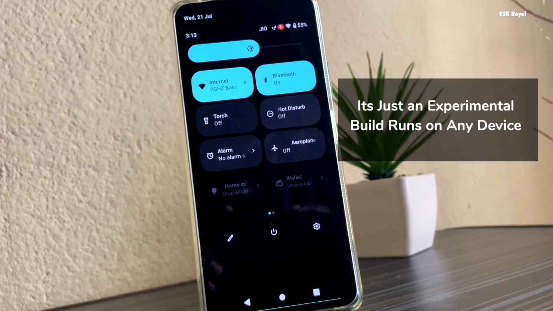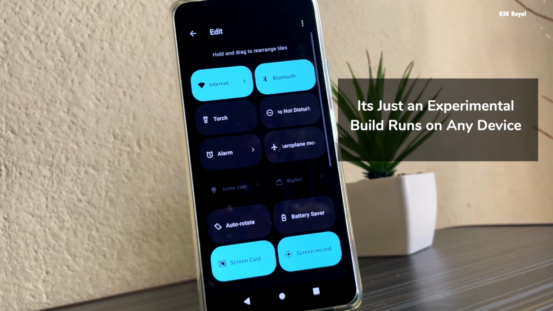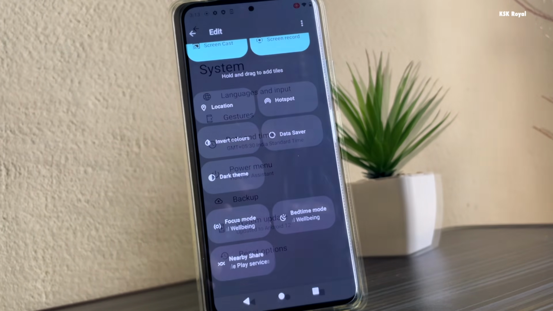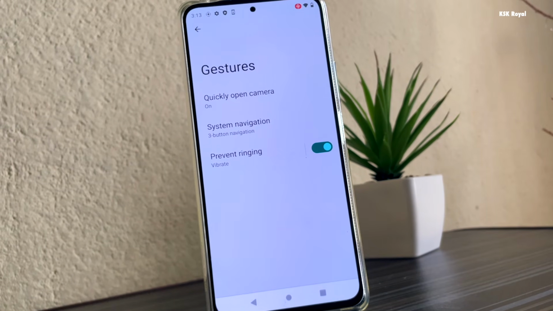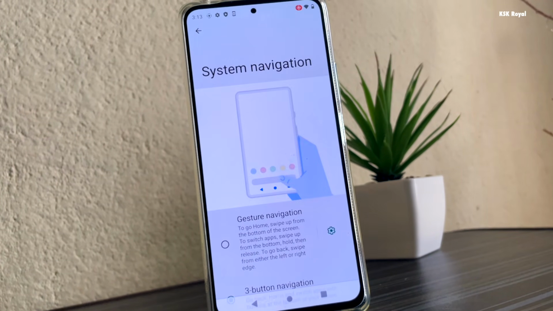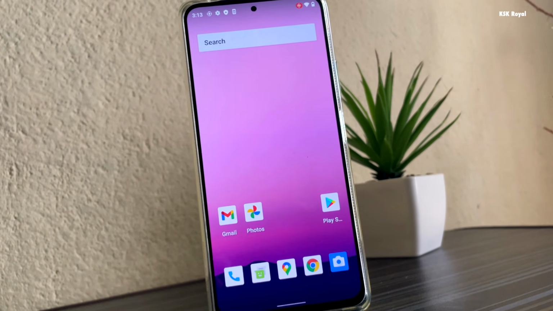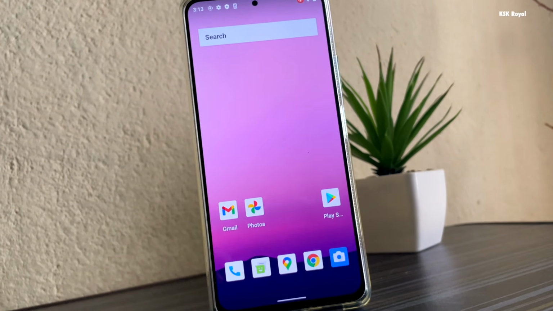Now let's talk about the working features. I can see my LTE and Wi-Fi are working properly. Also, the native system navigation gestures are working super fine. Overall, I would say Android 12 is going to change everything, and you will definitely love it for sure.